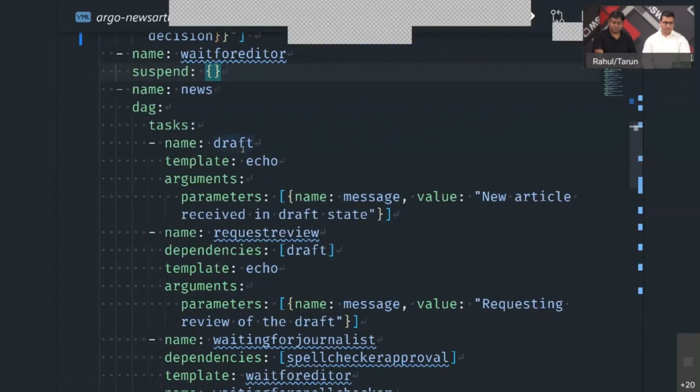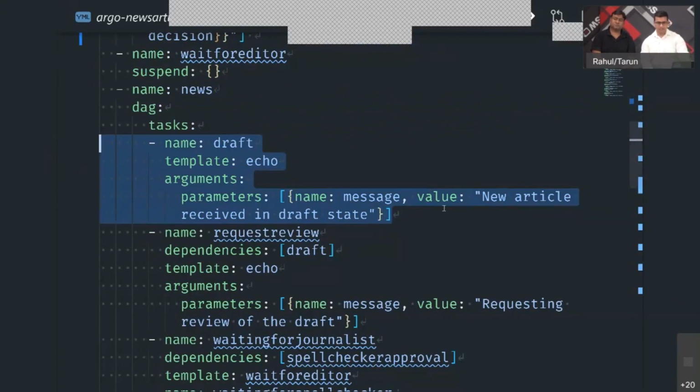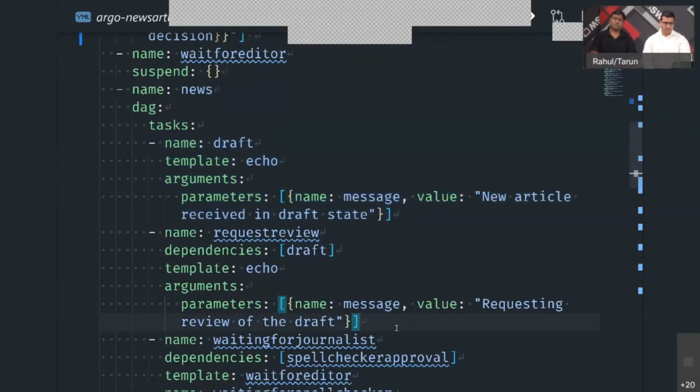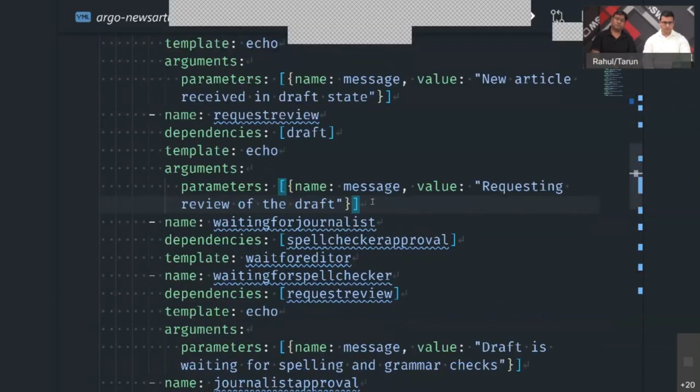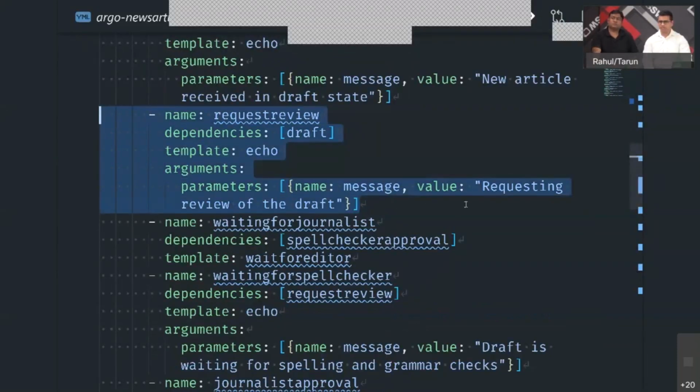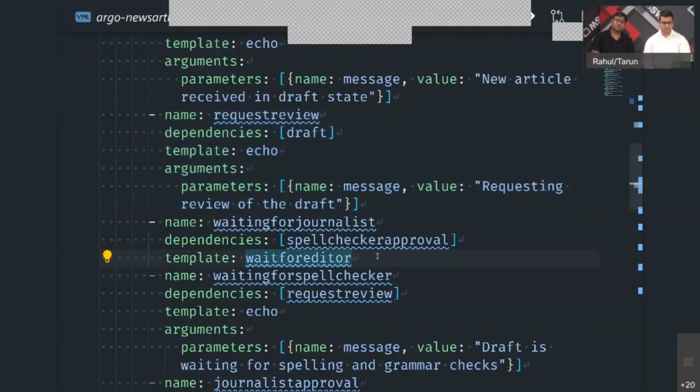The next step is named news, which again has a bunch of subtasks in it. So an article would first be in draft state. Here nothing happens. We just print a message on the console, and that's all it does. So once it moves on from the draft state, it will move on to the request review state, which again has no body to it. It will just print the message.